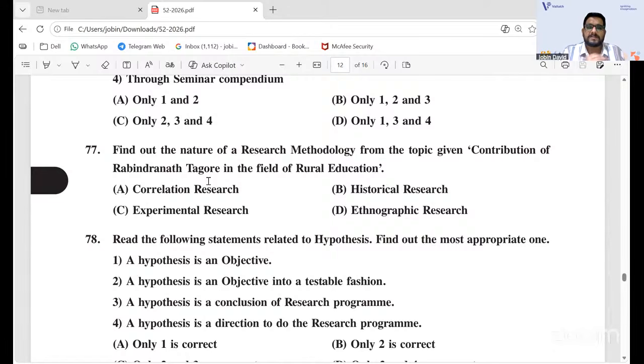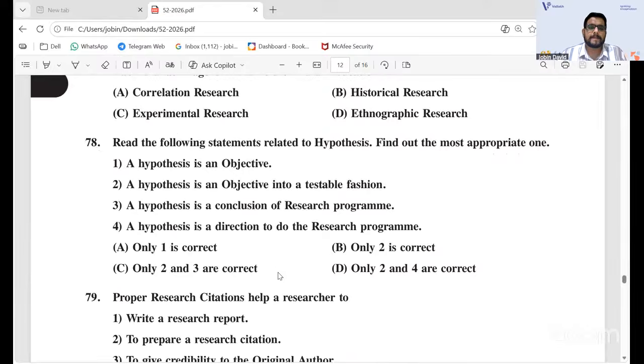It is not experimental, because there is no manipulation in the variables done. It's not ethnographic also, because it's not actually studying any specific culture or something like that. So obviously 77 will be B. It's a historical research. Okay. Contribution already done. So it's a historical research.